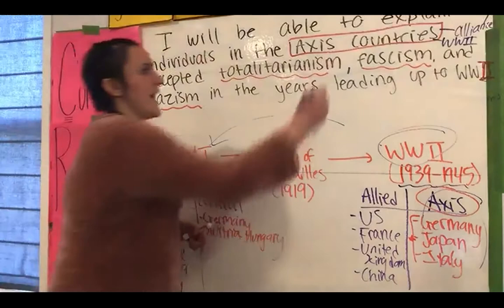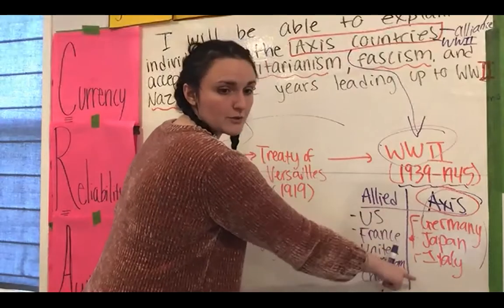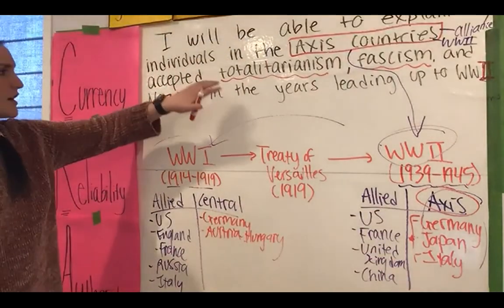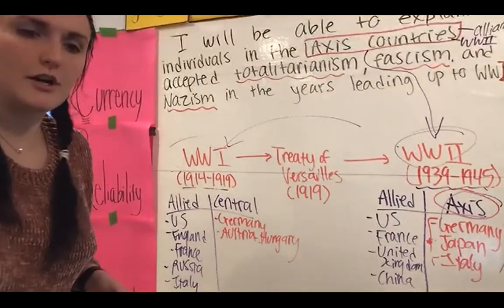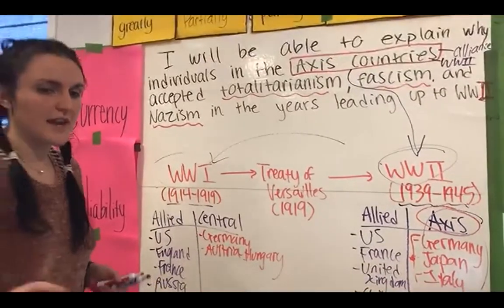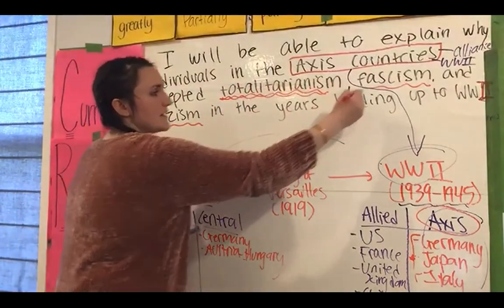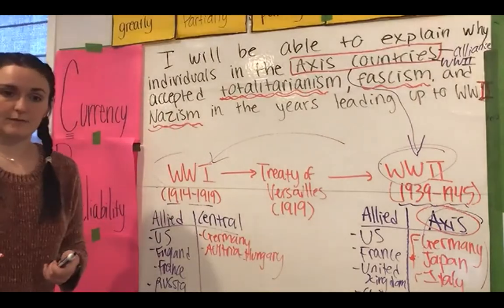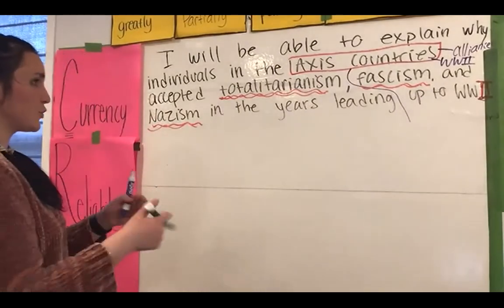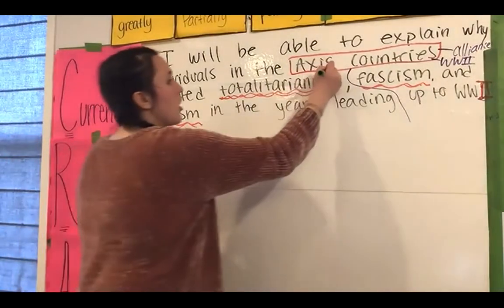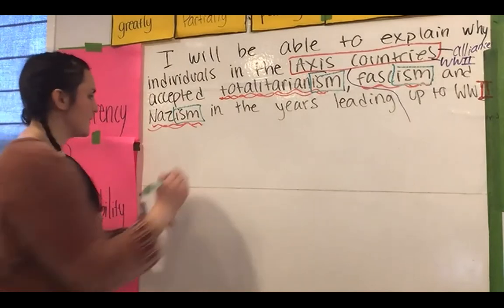So now that we know that the Axis countries are the group of countries that fought on one side during World War II, we're ready to go through the other additional new terms in our learning target today. There are three other big terms, I'm just adjusting the camera, guys, sorry, that I noticed right away in this learning target that are new to us. We have totalitarianism, fascism, and Nazism. Right away, one similarity between these different words that I notice is that they all end with ISM.